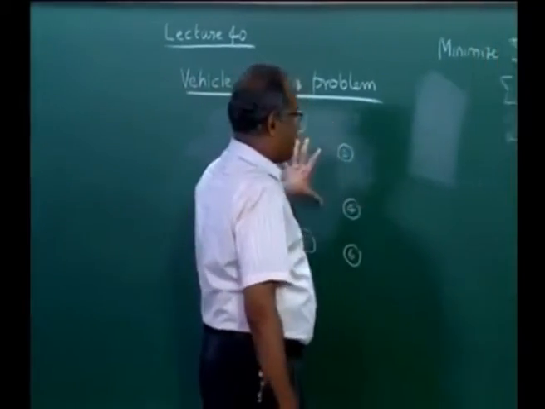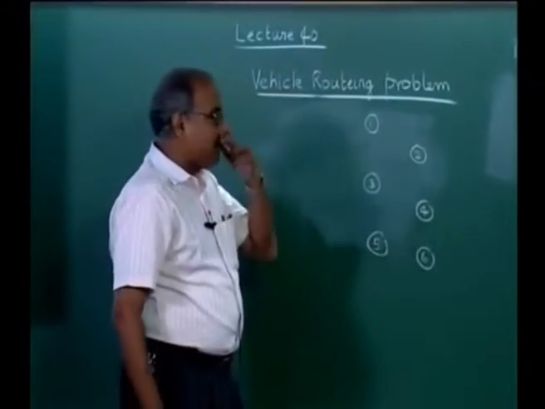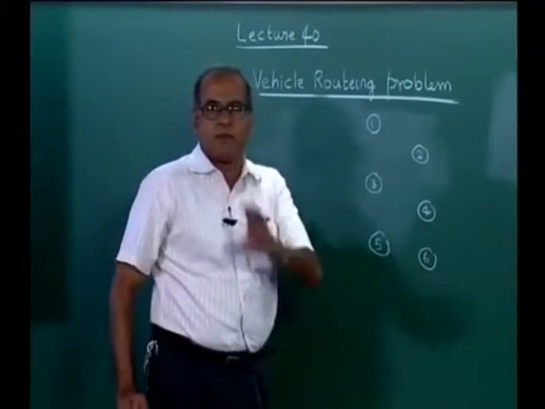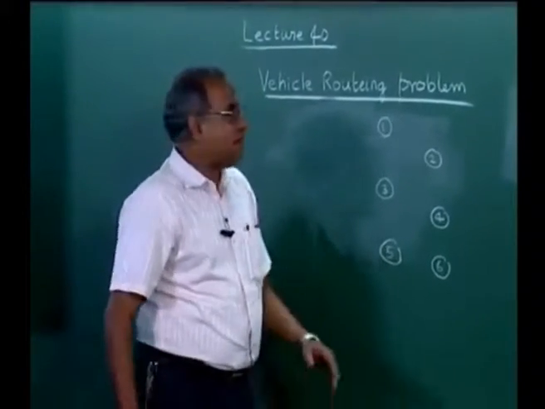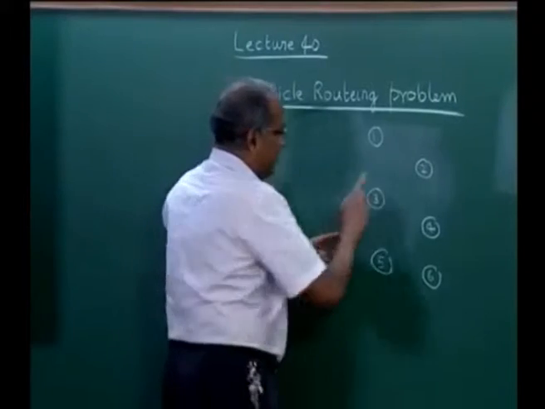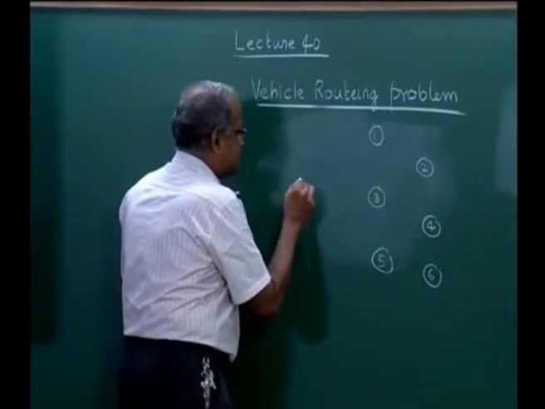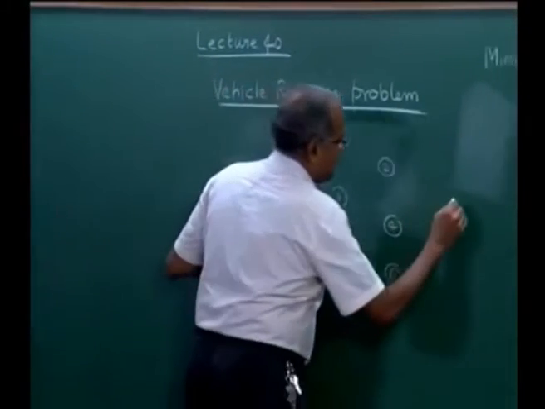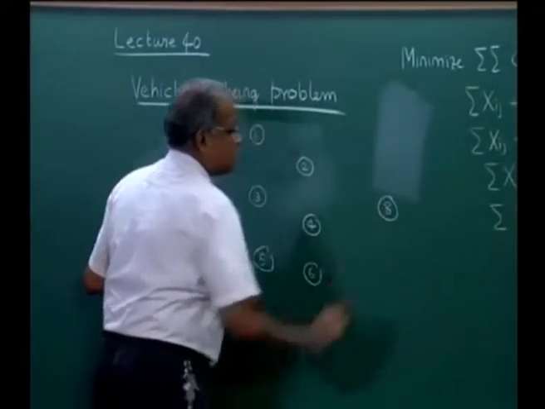So, we will have the depot and 6 customers. The distance matrix is a 7 by 7 matrix. We will now add a node 7, which is called the start node, and then we will have a node 8, which is called the destination node.